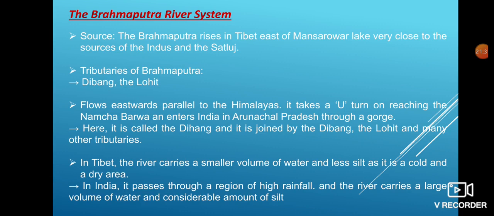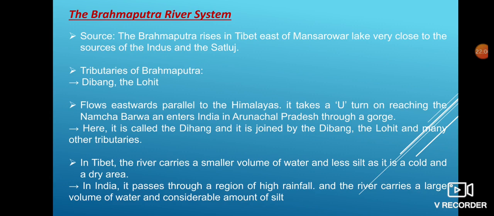The tributaries of the Brahmaputra are Dibang and the Lohit. River Brahmaputra flows eastwards parallel to the Himalayas. It takes a U-turn on reaching the Namcha Barwa and enters India in Arunachal Pradesh through a gorge. Here it is called the Dihang, and it is joined by the Dibang River, the Lohit River and many other small tributaries.